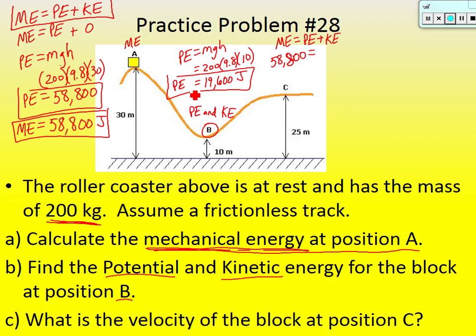is equal to the potential energy we just solved for, which is 19,600, plus the kinetic energy. So exactly, all we have to do is subtract 19,600 from both sides. So let's do that. 58,800 subtract 19,600. So I'm getting that the kinetic energy is equal to 39,200 joules. Okay, and again, that's at point B.